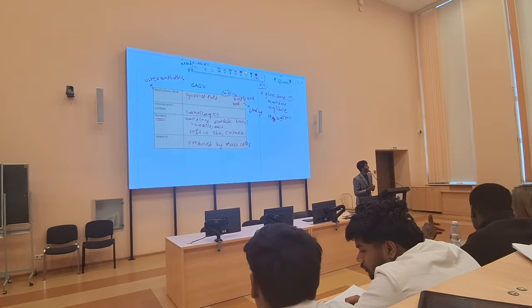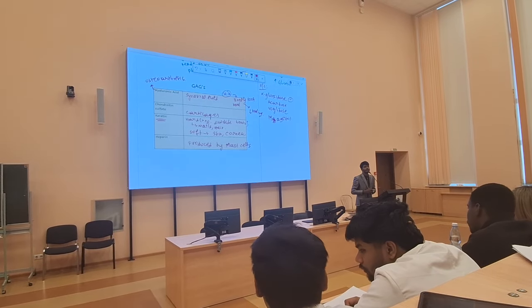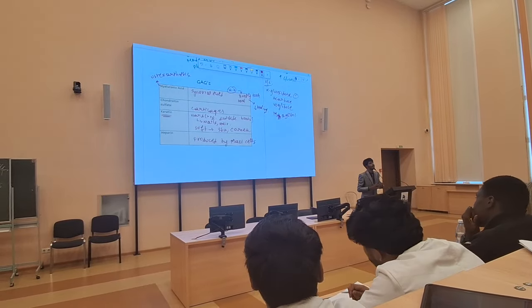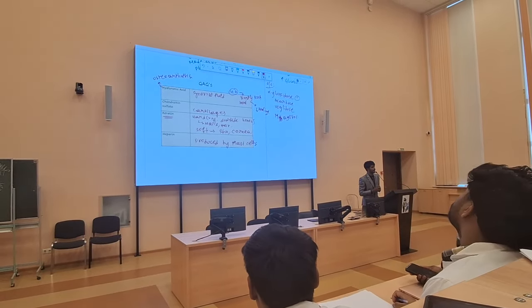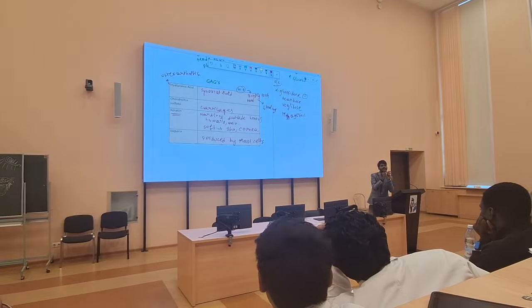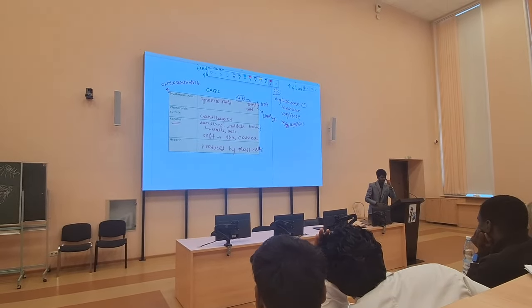For example, hyaluronic acid. Hyaluronic acid is continuously produced in the synovial fluid. Yes or no? Yes. If it is continuously produced, there should be some system to digest it. Okay. Simple. It is a simple rule of the human body. Please understand and remember this. Apply this logic. It works 99.9% of the times.